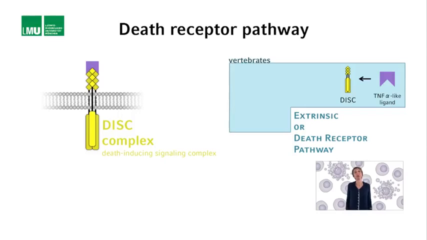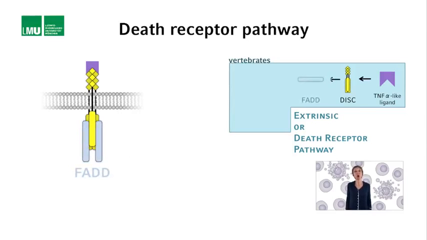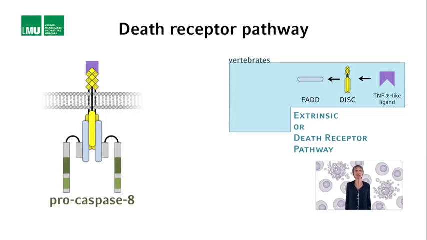Apart from the cytoplasmic domains of the death receptors, these complexes contain several molecules of the protein FADD. FADD can bind to the cytoplasmic domains of the death receptors on one hand and to pro-caspase 8 on the other. Through the assembly of the DISC complex, several molecules of FADD can bind several molecules of pro-caspase 8.